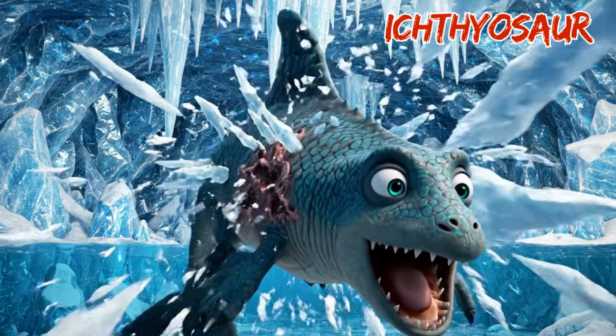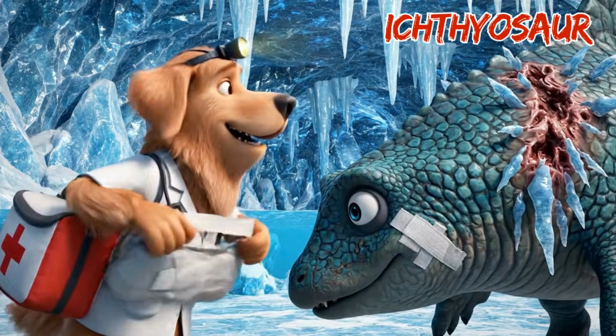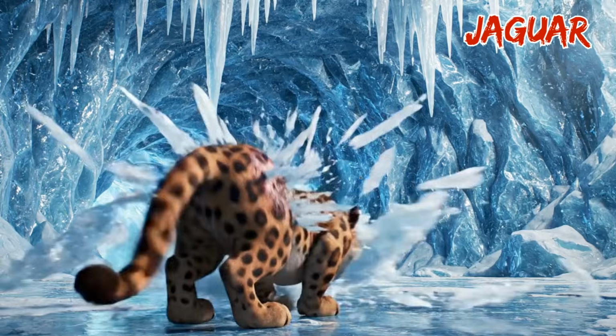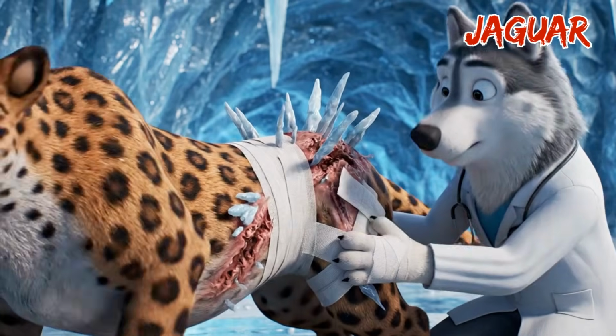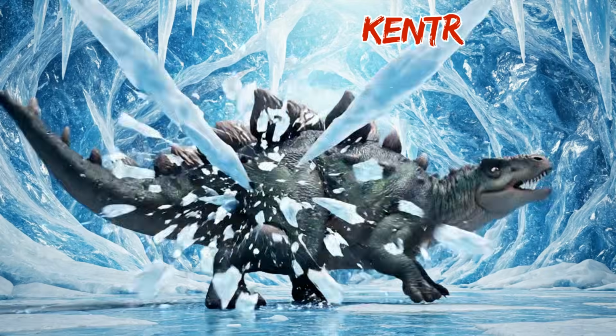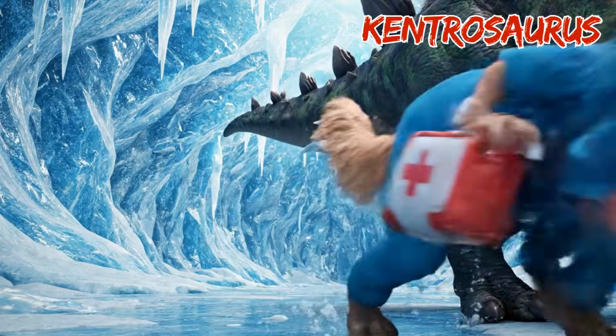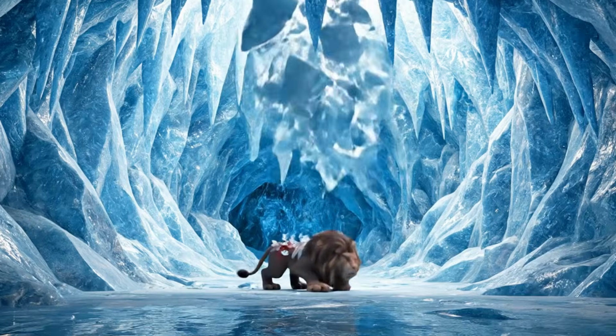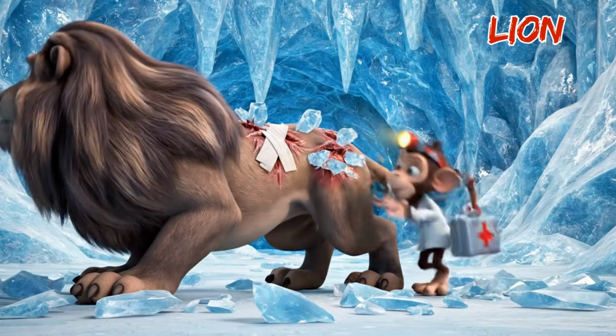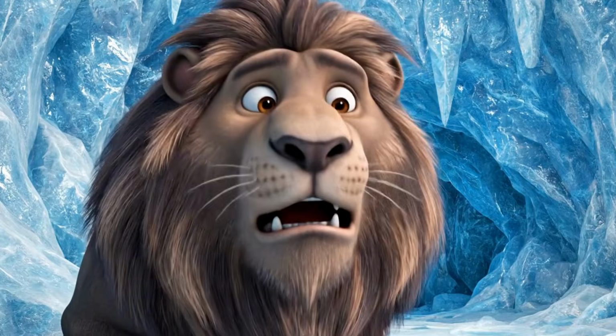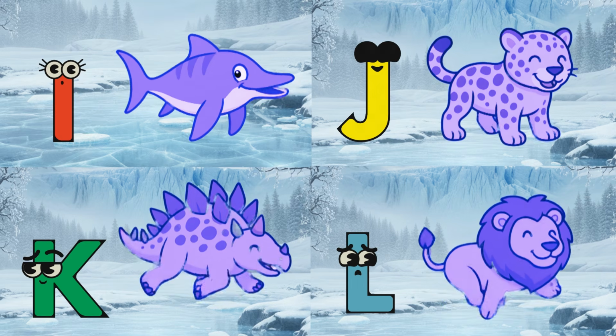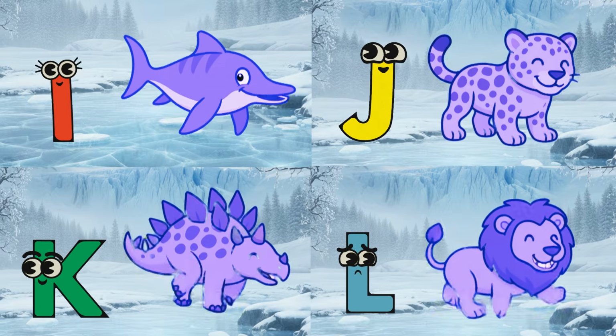I is for ichthyosaur, splash, splash, splash. J is for jaguar, snarl, snarl, snarl. K is for kentrosaurus, stomp, stomp, stomp, stomp. L is for lion, roar, roar, roar. I, J, K, L, prehistoric safari animals.